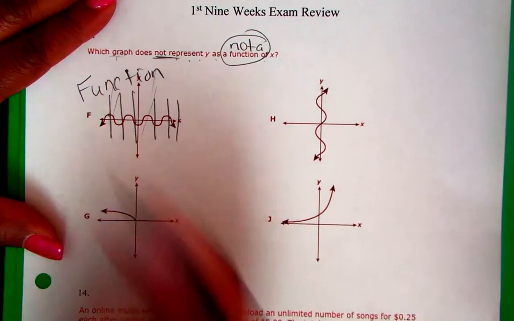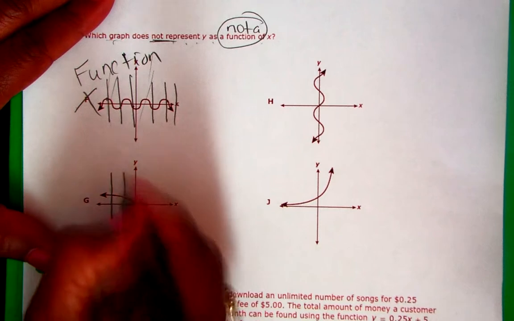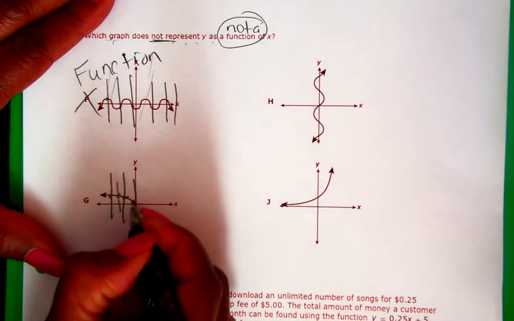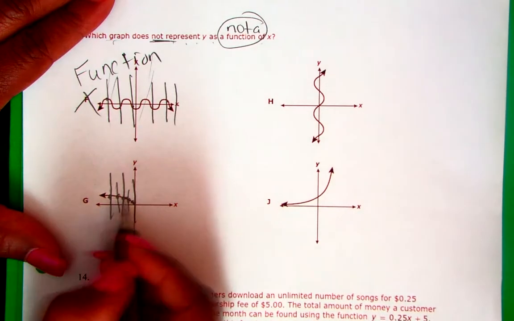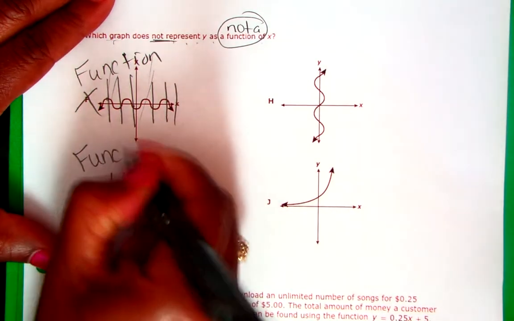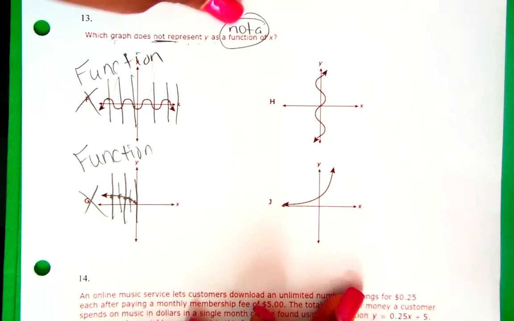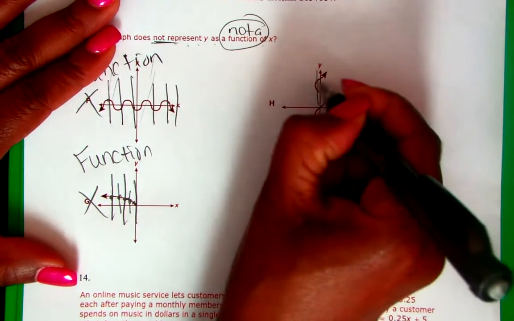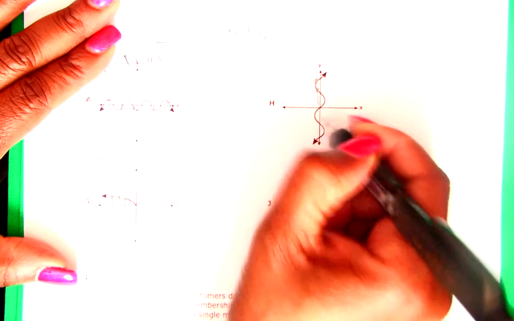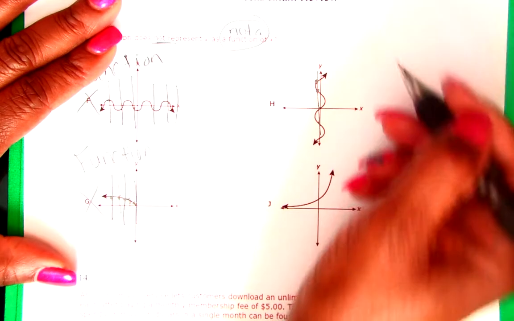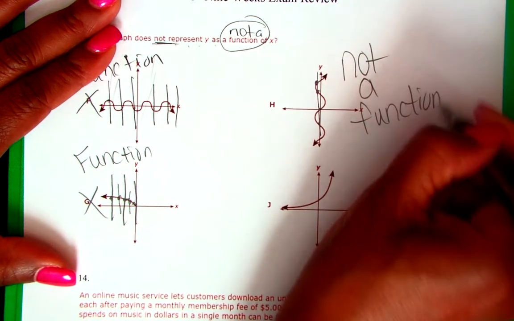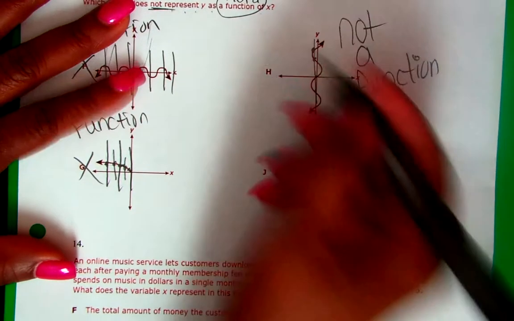That choice is a function, so I know it can't be F. Here, vertical line, just once. If I keep doing it, it's just going to be once. Since it intersects once with that vertical line, it's a function, so that's not my answer. Here, this vertical line touches there and there. This right here is not a function, so I know H is my answer.